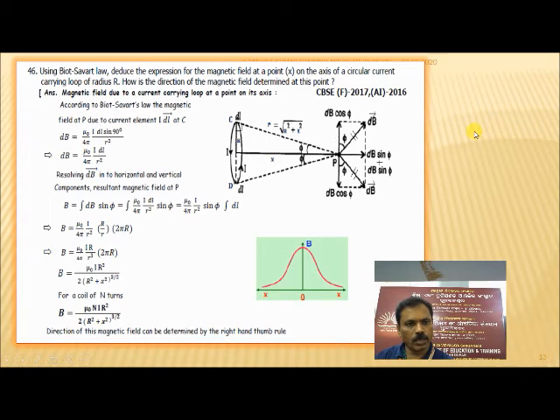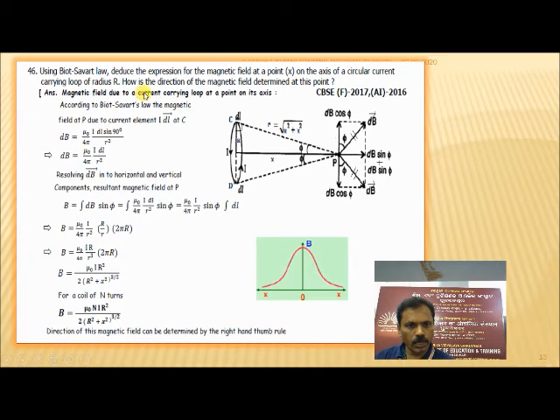Another application of the Biot-Savart law. Using Biot-Savart's law, deduce an expression for the magnetic field at a point x on the axis of a circular current carrying loop of radius r. How is the direction of the magnetic field determined at this point? This is a frequently asked question. Let's go through this application.